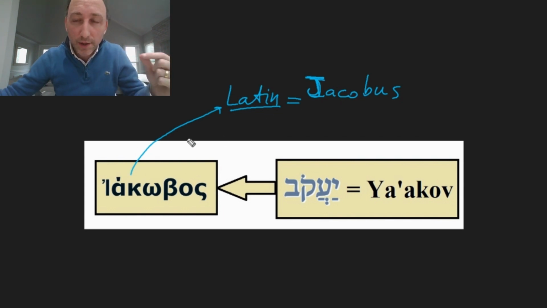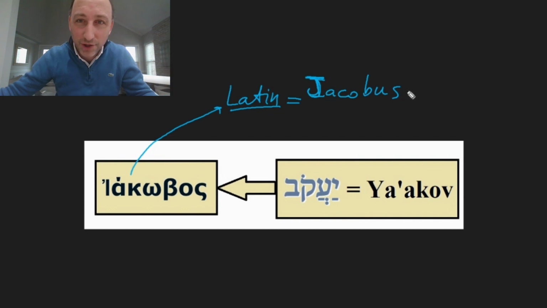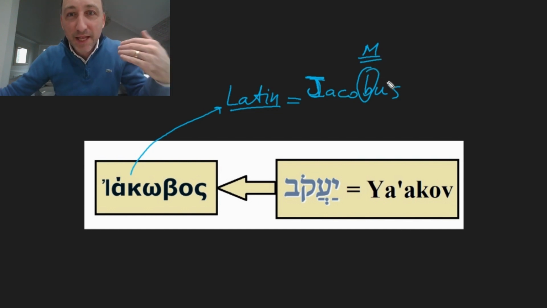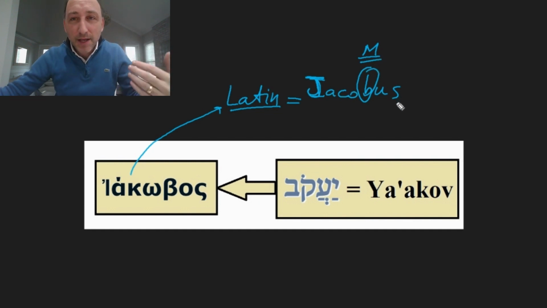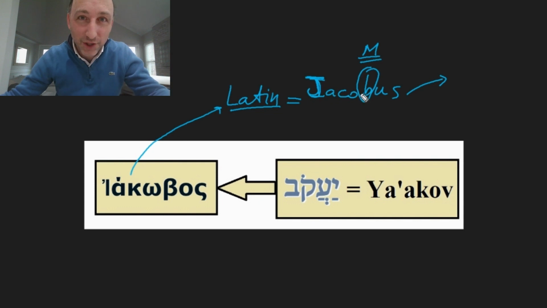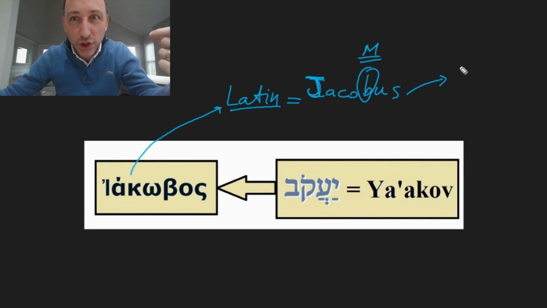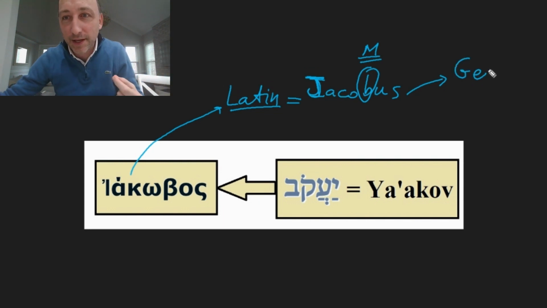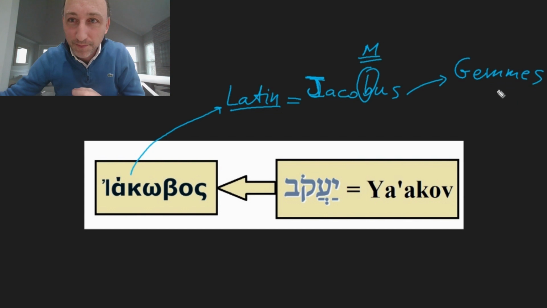Then we need to go to the early French, where there was a change in the consonant from a B sound to an M sound, so that Jacobus became Jacomus, or with the J sound, Giacomus. And you understand why in Italian it's called Giacomo. But in French it became gem, like this, gem.